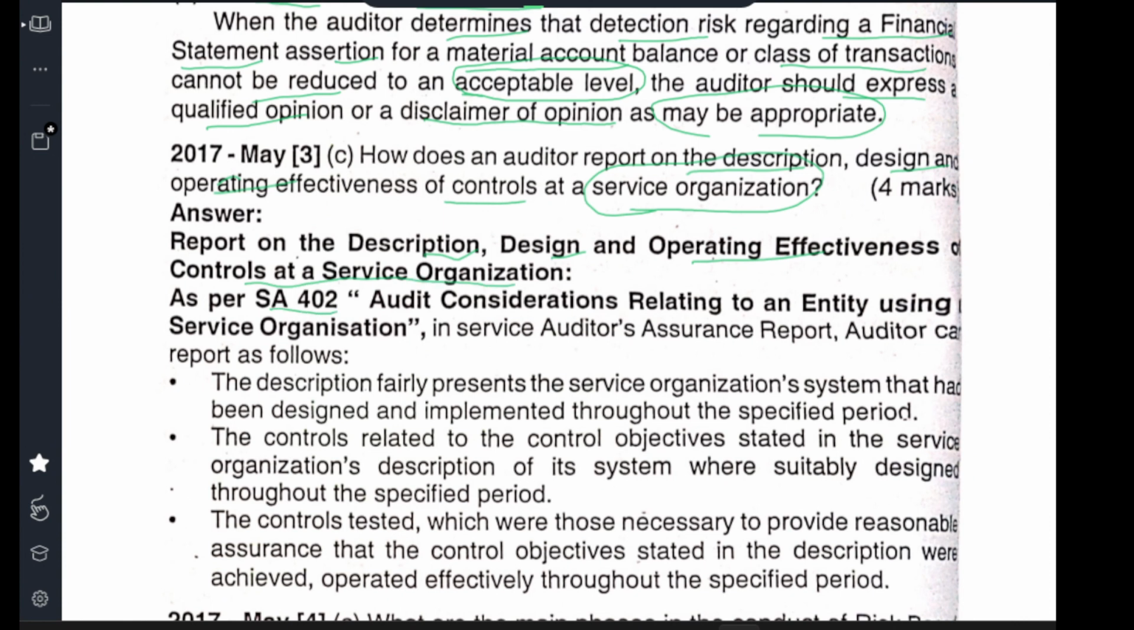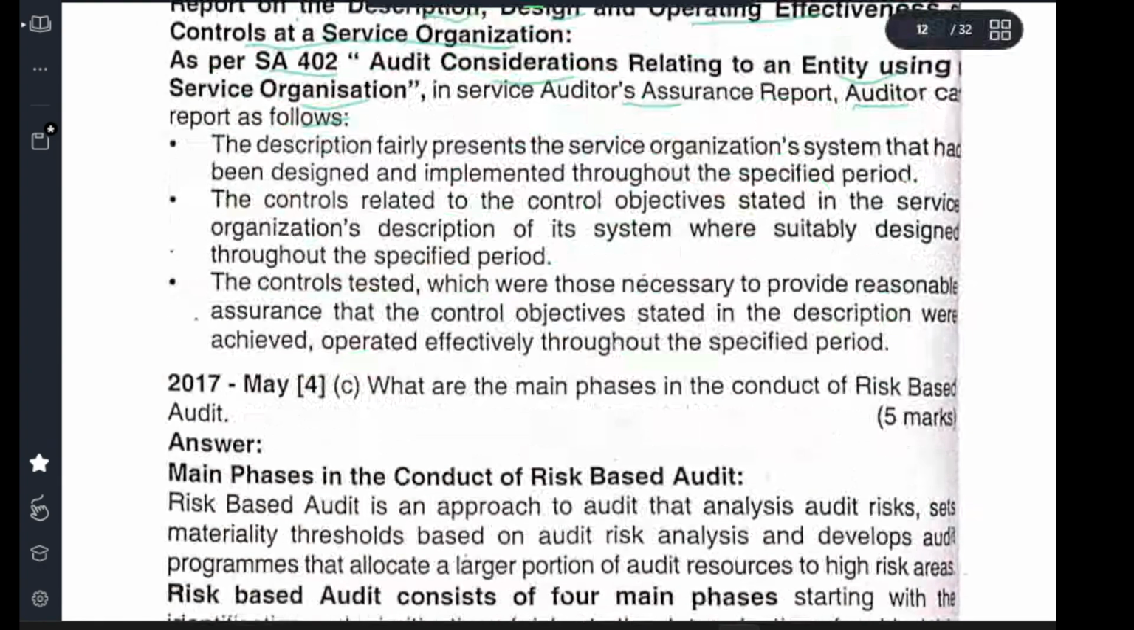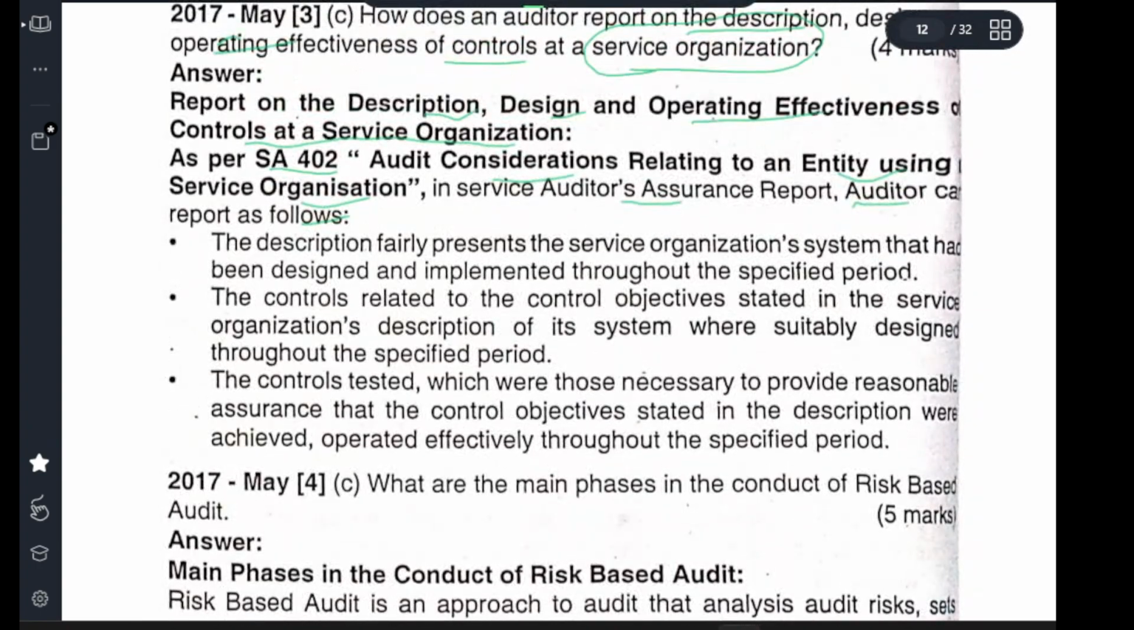So, Standard on Auditing 402, Audit Considerations Relating to an Entity Using a Service Organization. The service auditor, the assurance auditor, can report the following. First, description fairly presenting the service organization's system. Describing a fair presentation of the service organization's system that has been designed and implemented throughout the specified period. Throughout the specified period, what they have to implement, what is the design, and what is the fair value.